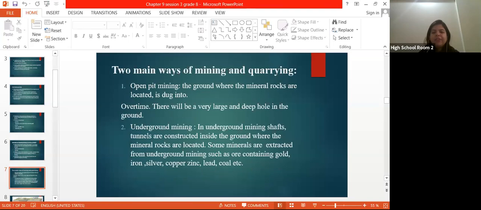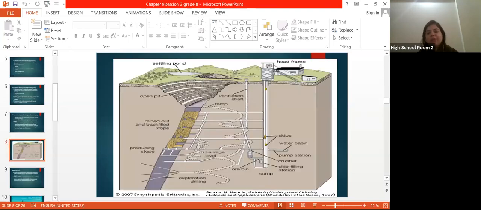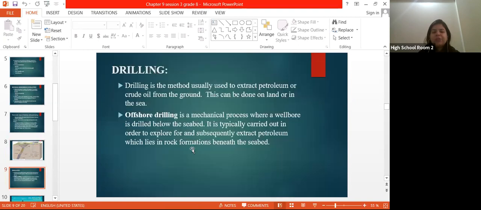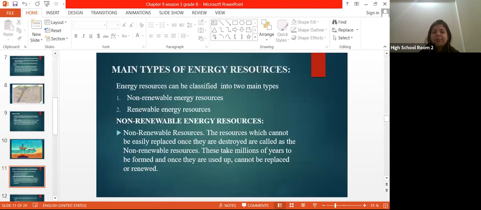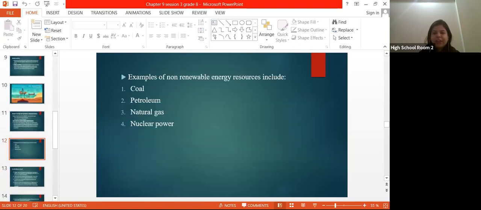We have discussed that if we require coal, definitely we need to go for open pit mining along with vertical shafts to dig out inside the earth. Drilling, we have taken the example of drilling, especially to extract crude oil or natural gas. Main types of energy resources: renewable energy resources and non-renewable energy resources. We have already taken the example of coal, petroleum, natural gas, and nuclear power.